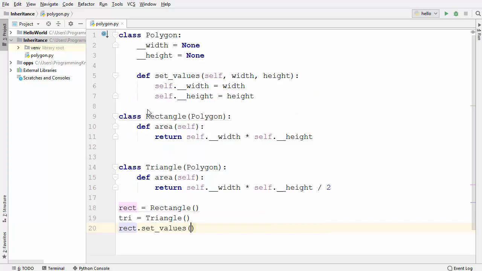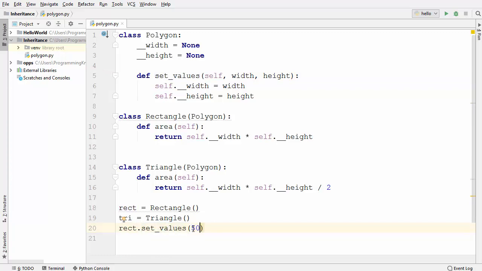So when you use set value, you can see we haven't defined the set value method inside the rectangle, but because we are inheriting from the polygon class into the rectangle class, all the members of the polygon class are available using the rectangle object also. And this method takes the width and height.